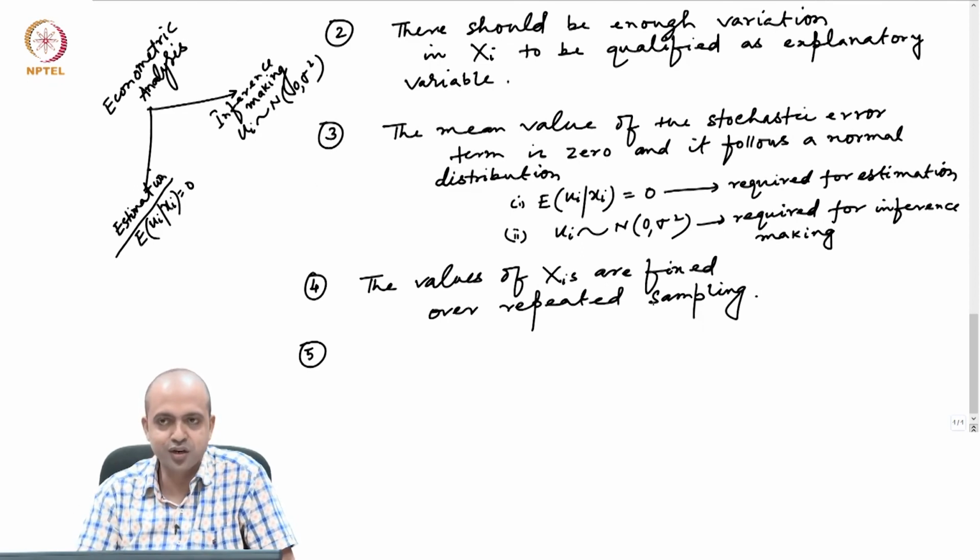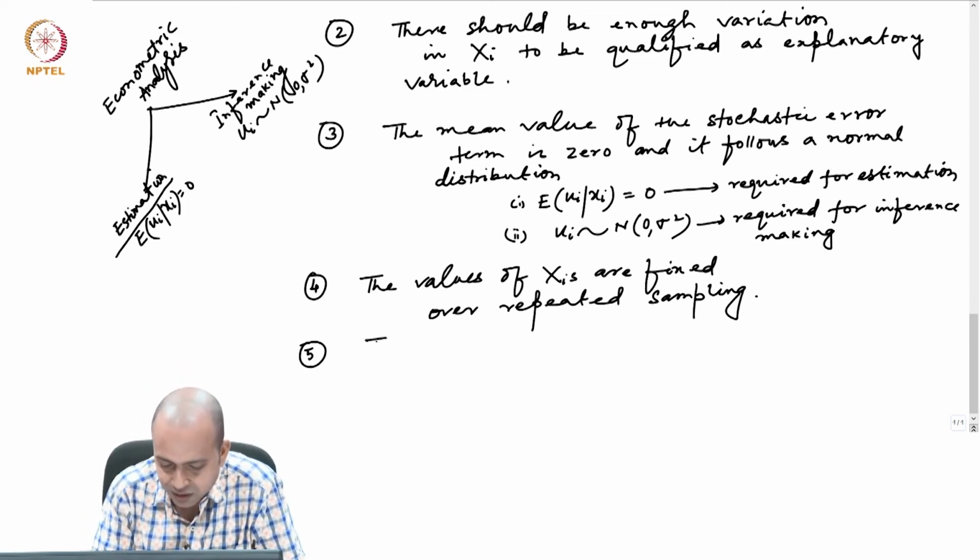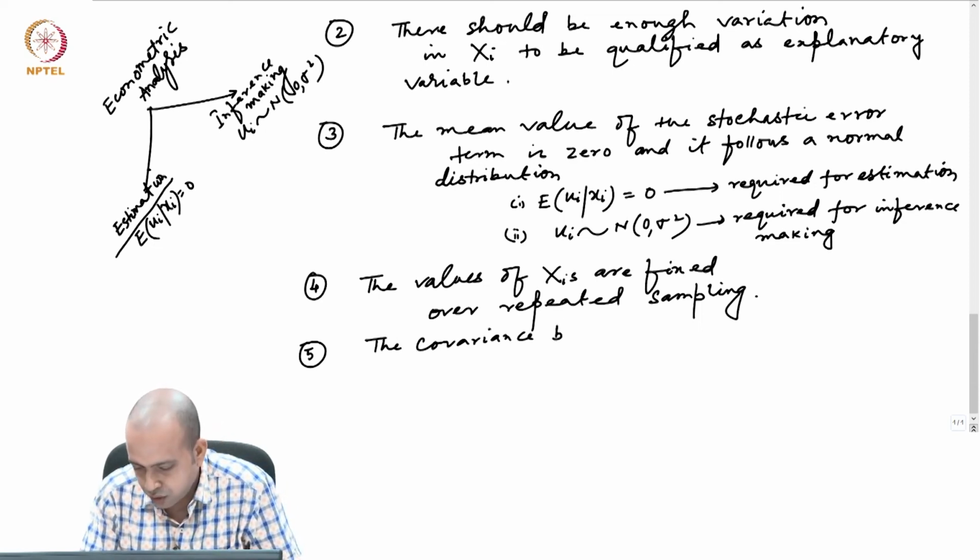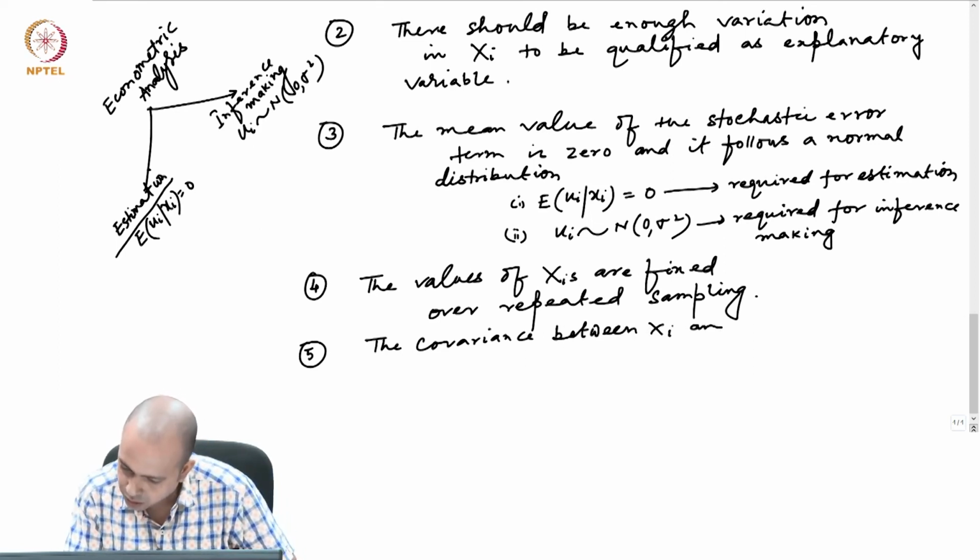And assumption number 5, which is actually derived from assumption number 4: when the values of xi's are fixed over repeated sampling, we say that the covariance between xi and ui is 0.